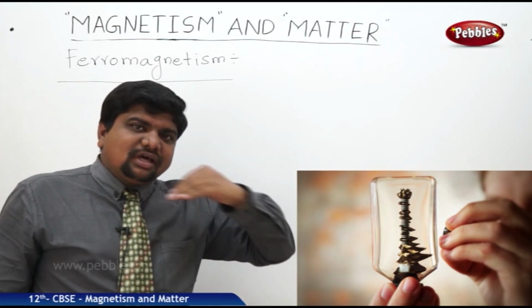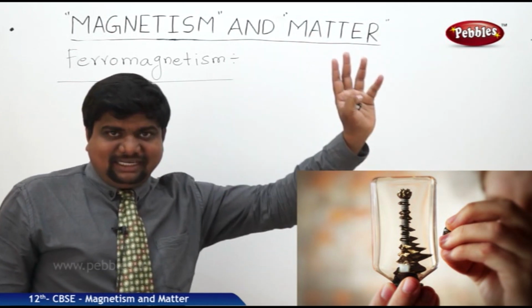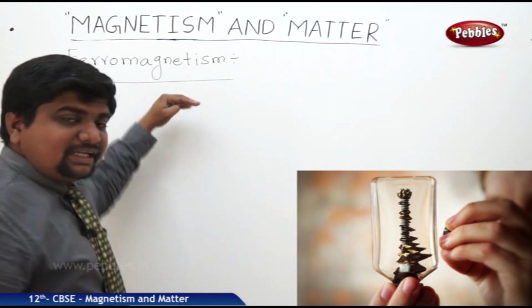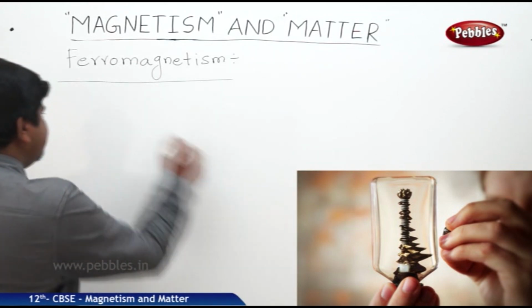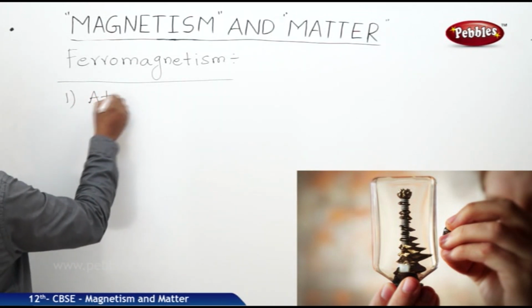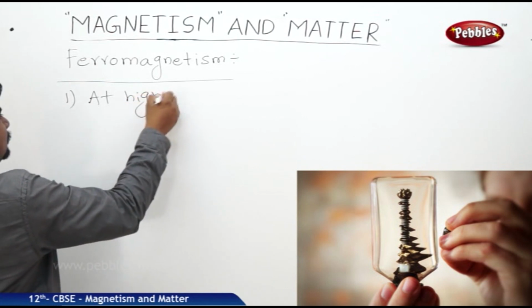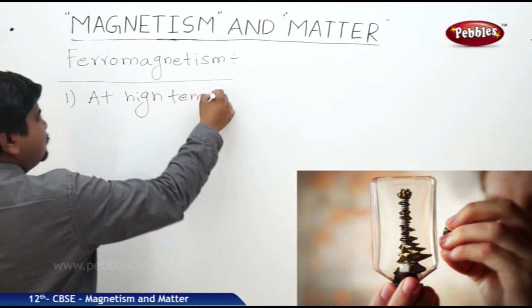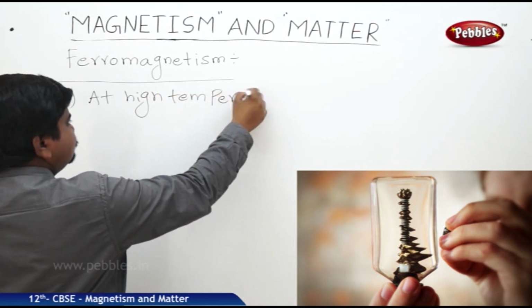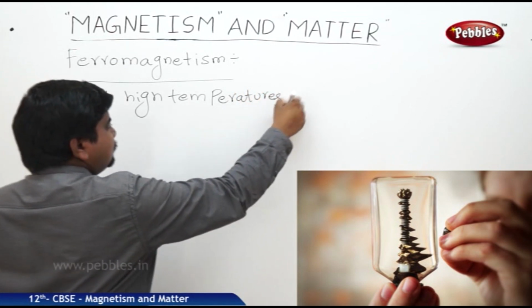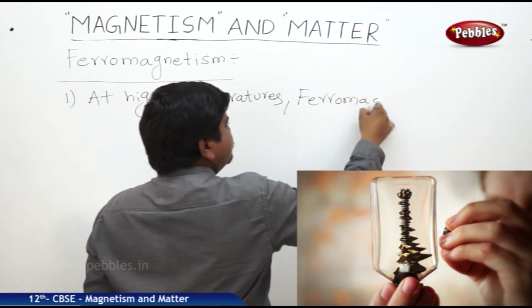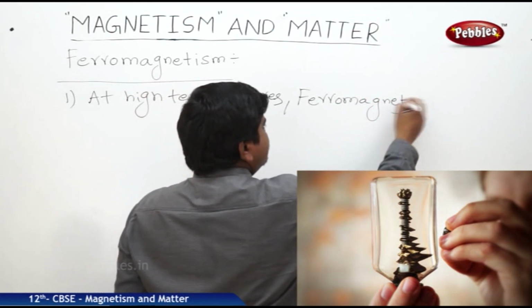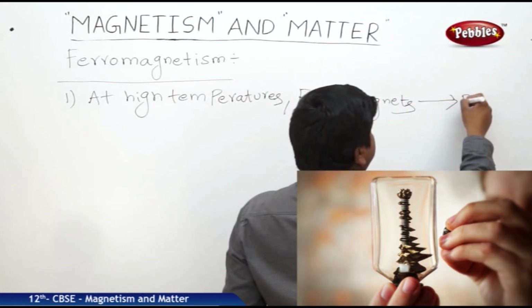If temperature goes on increasing, at high temperatures these ferromagnetic materials will turn to paramagnetic behavior. At high temperatures, ferromagnets will convert to paramagnets.